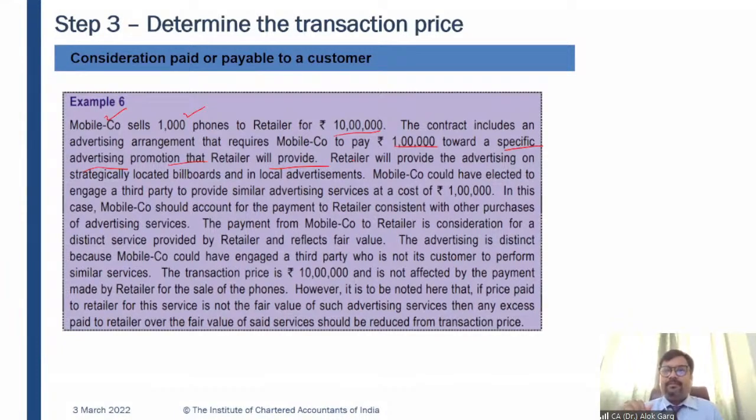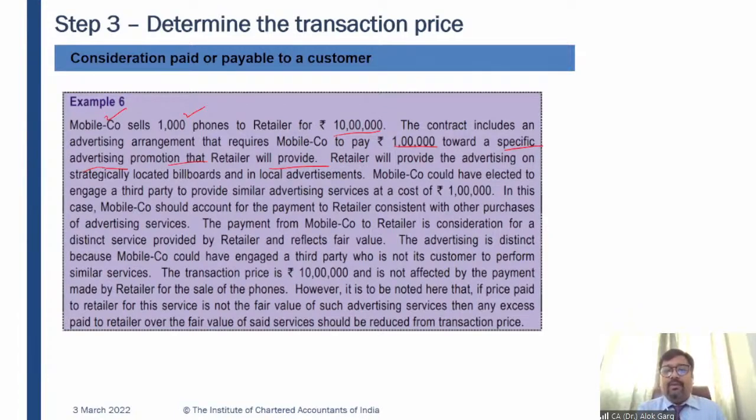For example, Chroma has a big outlet, right? And Chroma is also putting up hoardings, let's say LED hoardings, outside its outlet. So this mobile company Samsung is saying, please put my advertisement outside your store on that LED hoarding, right? And Chroma is saying, okay, I'll do that, but I'll charge 1 lakh rupees. So this Samsung mobile company is paying 1 lakh rupees to Chroma in lieu of this specific advertising promotion, which Chroma will provide, right?